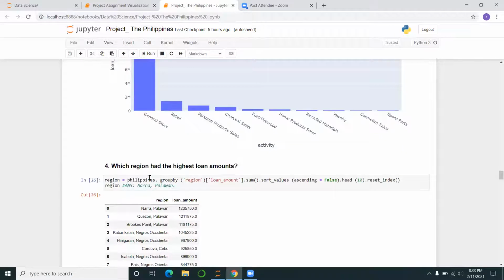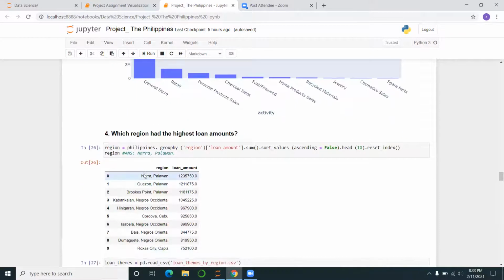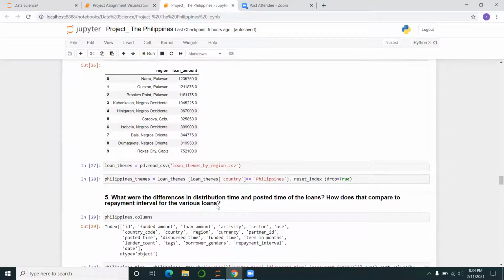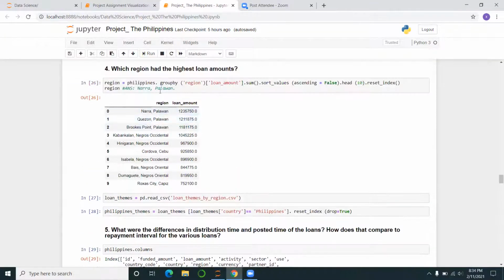The fourth question was, which region had the highest loan amount? For the region, it was Nara Palawan, and you can see the loan amount it had. Then the loan themes, I don't know what I was doing here, but anyway, the answer was Palawan. Nara Palawan is the region that had the highest loan amount.